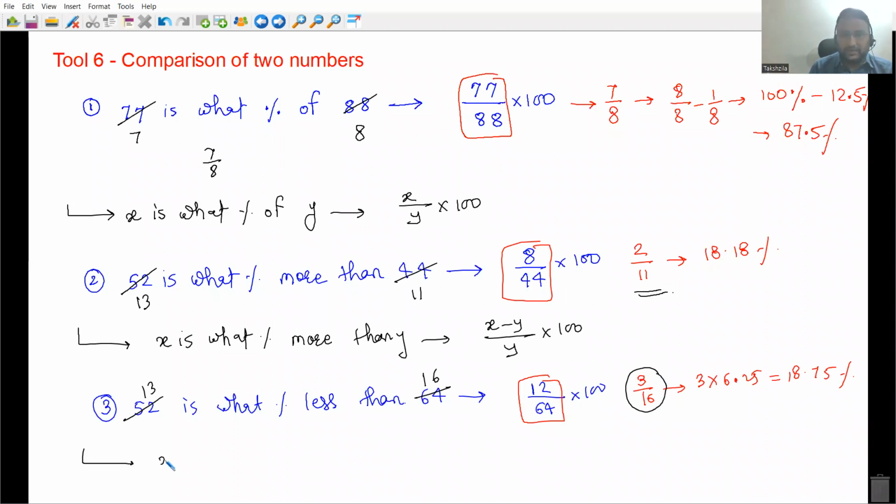Or if I, okay, don't remember this formula. I'm just writing here. X is what percent less than y? So it is y minus x divided by y. Understand what will come in the numerator and what will come in the denominator, everyone. Okay, so this is our tool number 6. So we practice this. Let me show you a few statements, everyone.